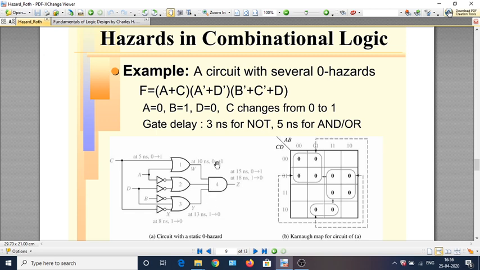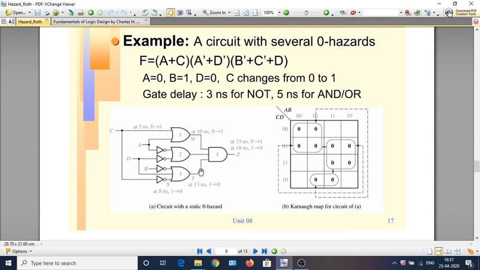For a duration of 3 nanoseconds, between 10 and 13, W has become 1 while Y continues to remain at 1. So Z will become 1 for about 3 nanoseconds. But again, with a delay of 5 nanoseconds, between 15 and 18 nanoseconds, there will be a 1, causing the 1 hazard.